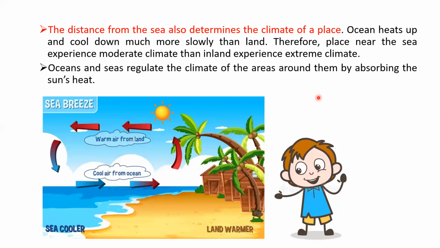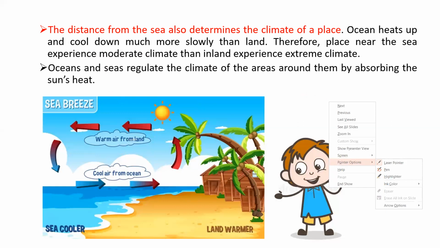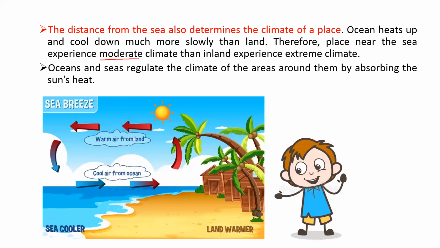So what is meant by moderate? Moderate means not much of anything. Moderate means not a very warm climate nor a very cold climate. It is an average kind of climate. So near the sea, we get to see this moderate climate. Why? Here you see it is given, ocean and sea regulate the climate of the areas around them by absorbing the sun's heat.